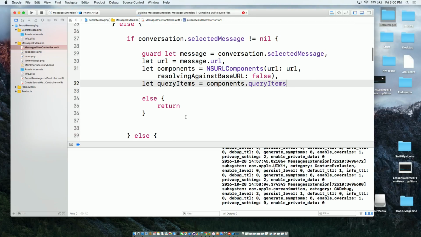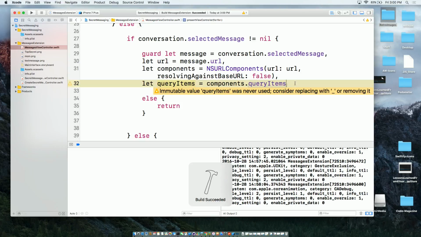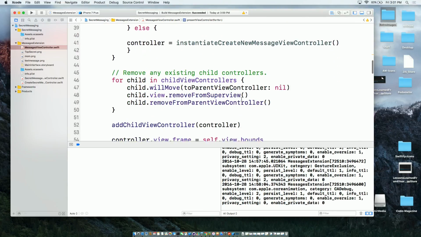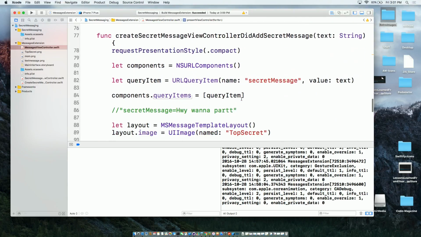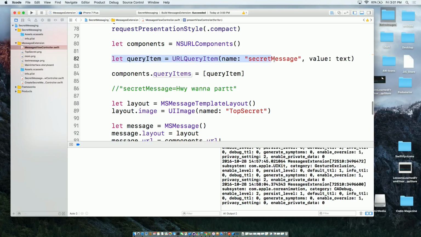Not sure why it's complaining. Let's go ahead and build that first. Okay, I got the query items. We're very close now. The query items that we inserted only had one key. Remember, you can add multiple keys, but the only thing I'm inserting is one key, which is called secret message, and the value is some text saying, hey, you want to go for a dinner or a party or something like that.